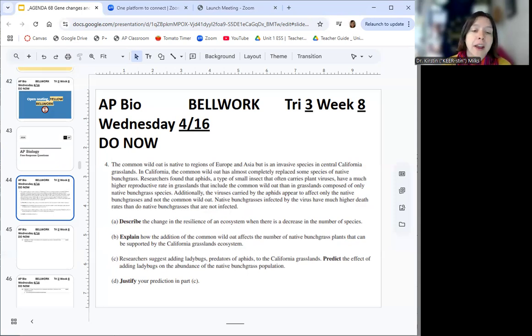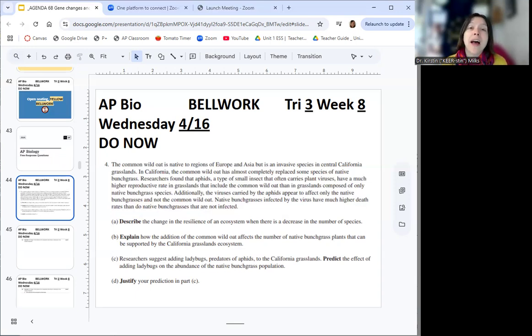Additionally, the viruses carried by the aphids appear to affect only the native bunch grasses and not the common wild oat. Native bunch grasses infected by the virus have much higher death rates than do native bunch grasses that are not infected. So because you are absent, folks who were here talked through their answers to generate that language. But if you weren't here, you should pause the video after I read the tasks and actually do it.